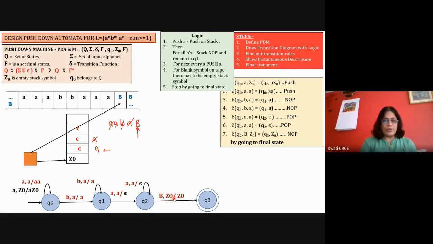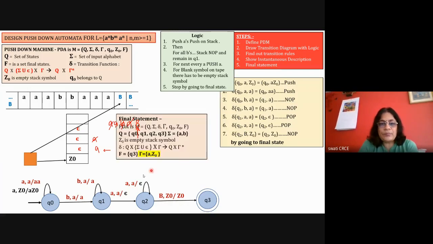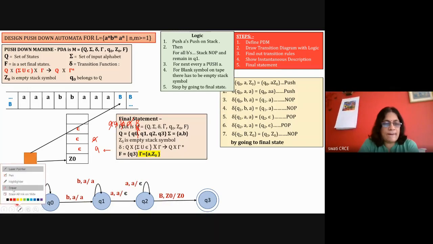So this way it is going to work. Here we are writing Q0 as the initial state, A comma Z0 here, and the right hand side is AZ0. So here we represent AZ0, and the next state is Q0. Then Q0, A comma A, double A. Okay, so like this. Then write down the final answer.